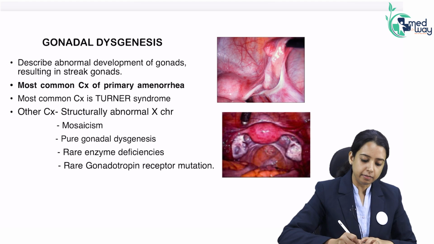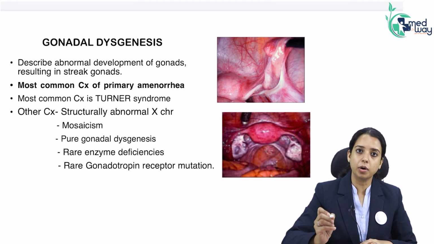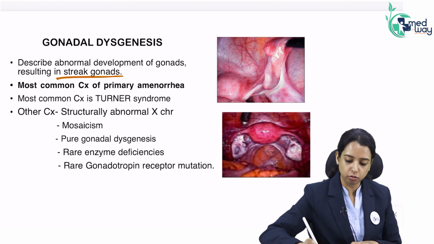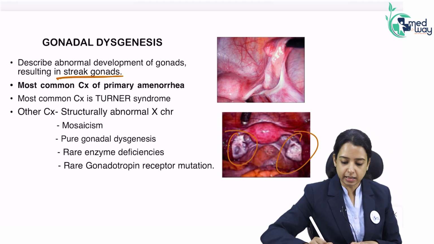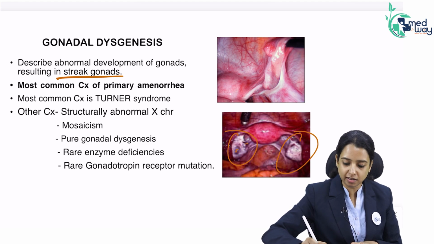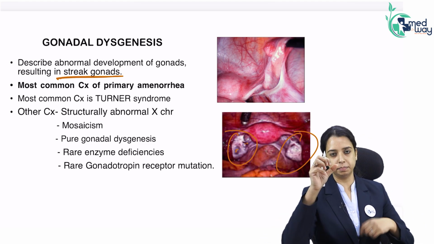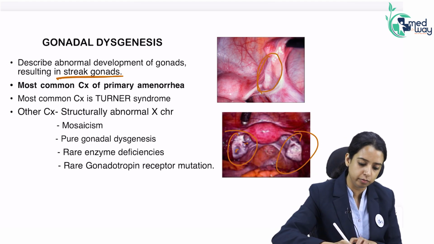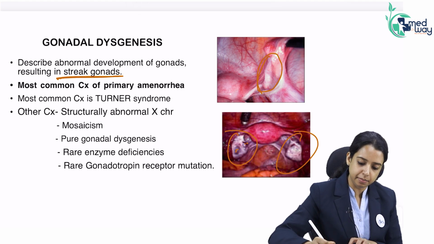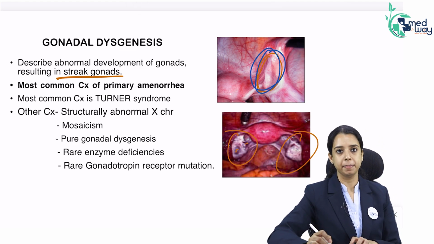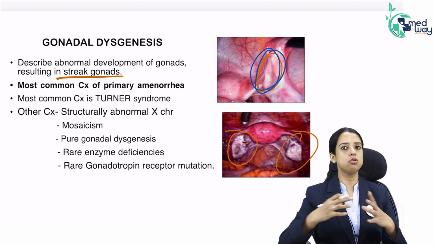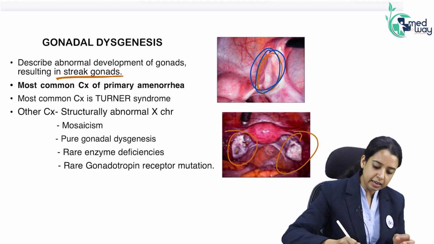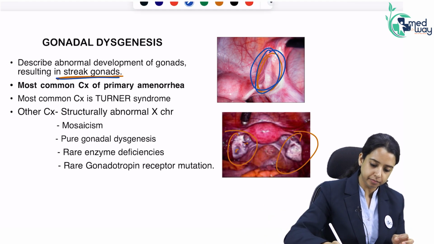So how do you describe gonadal dysgenesis? Whenever the question gives you gonadal dysgenesis, they will mention streak gonads. This is how normal gonads look in a normal girl. Can you see the blue colored follicles are also there? So this is a normal ovary. They are pea-sized, little globular. Streak gonads, can you see? You cannot even demarcate this ovary clearly. See, this is the ovary. It is a streak gonad. It is not globular. It is like a streak. It is not functioning. Neither is it producing follicles, nor estrogen. So that is the clear presentation of streak gonads.